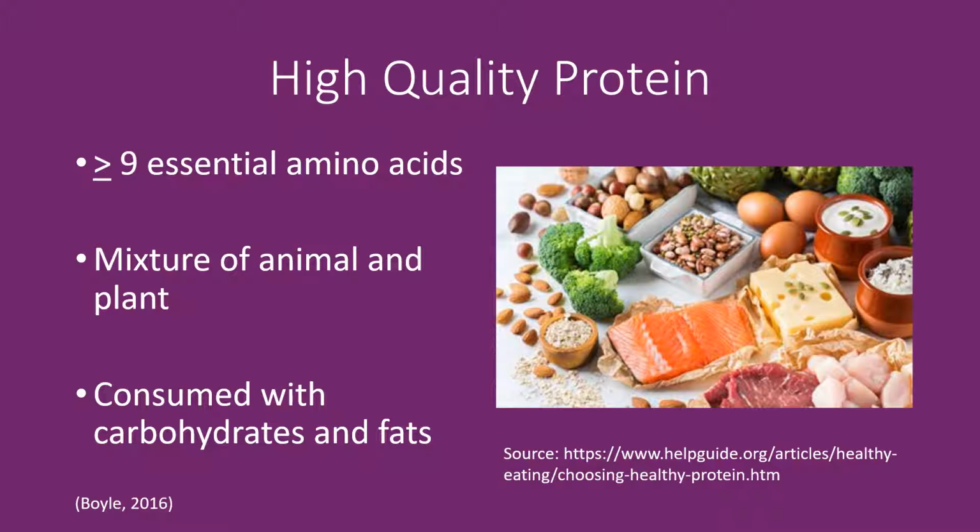To ensure optimal protein intake, follow these guidelines. First, consumed proteins should contain at least the 9 essential amino acids. This can be done by eating complementary proteins such as fish with legumes or bread with peanut butter. 1/3 of protein should be animal-based and 2/3 should be plant-based. Finally, it is essential to consume enough carbohydrates and fats so that proteins can perform their duties.